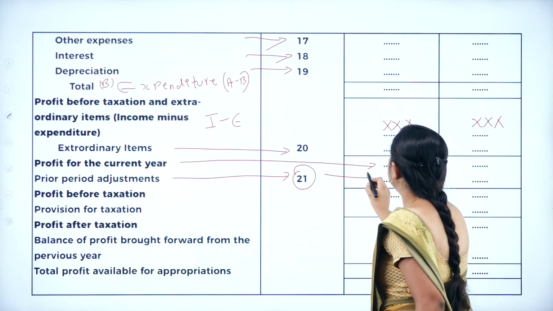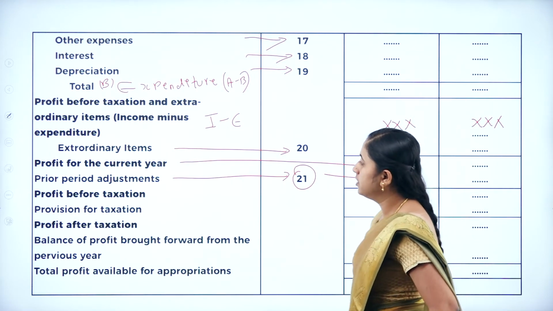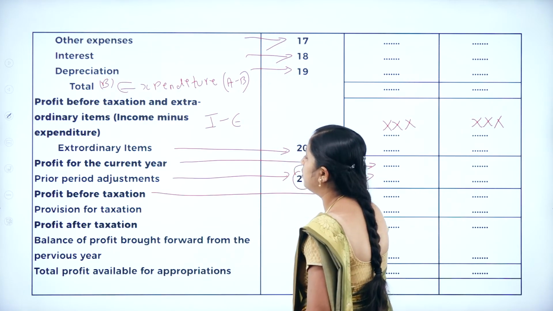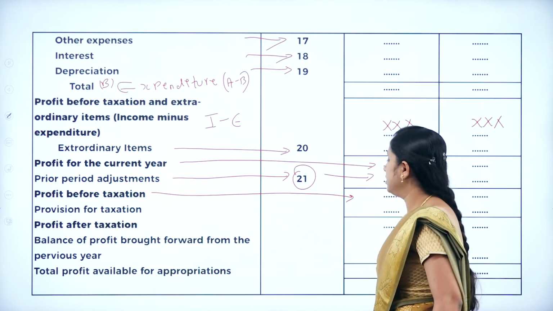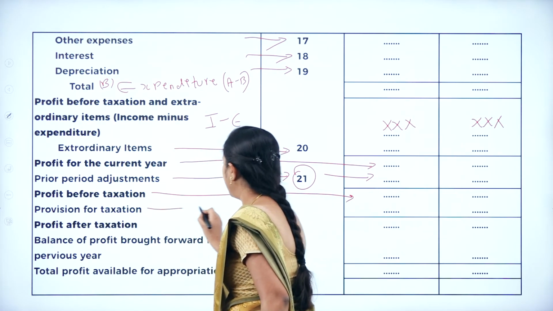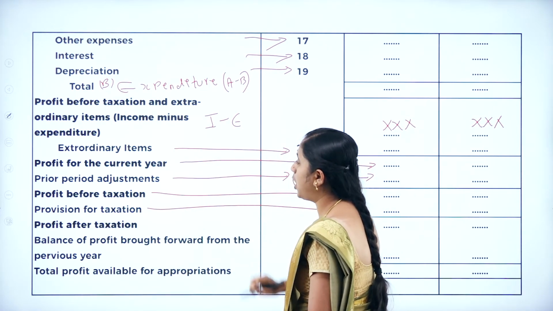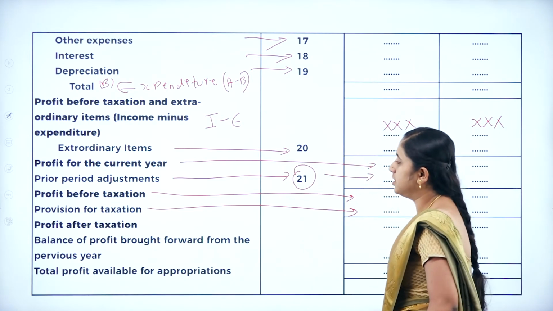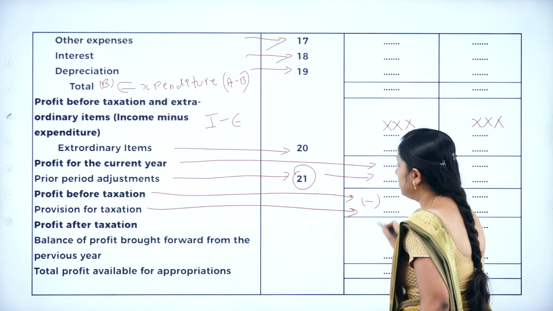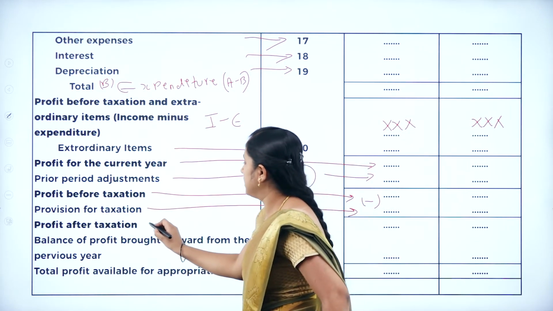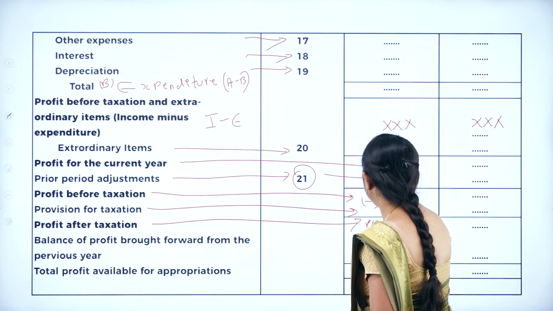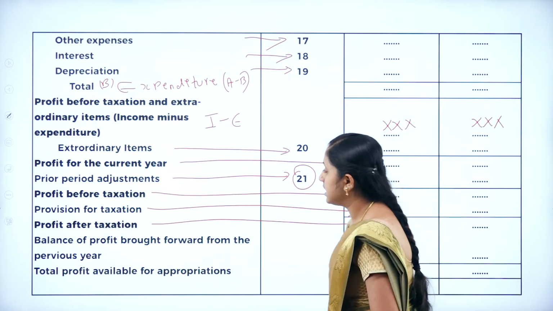So after deducting schedule 21, the amount is profit before taxation. Next, after that, you are going to write provision for taxation. So provision for taxation you are going to deduct. Then profit after tax. After deducting tax, you will get PAT, profit after tax.